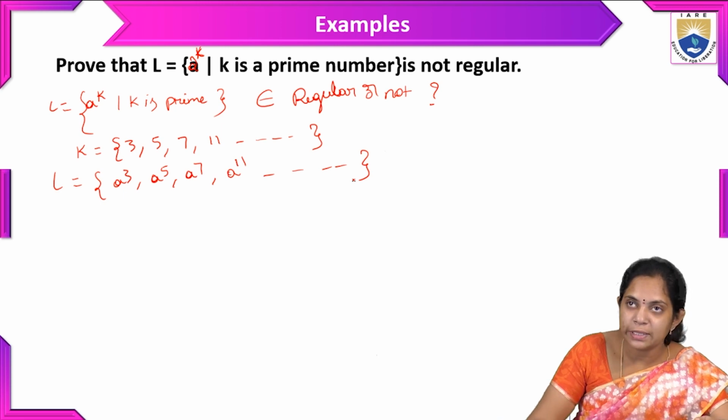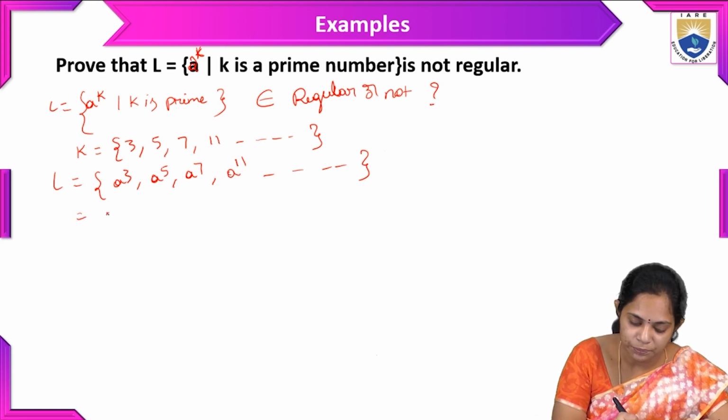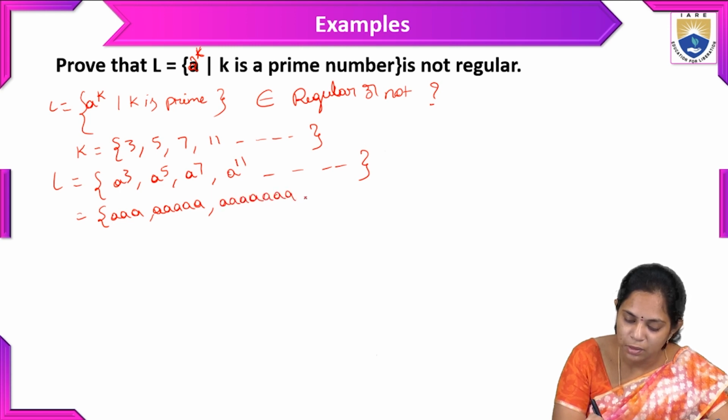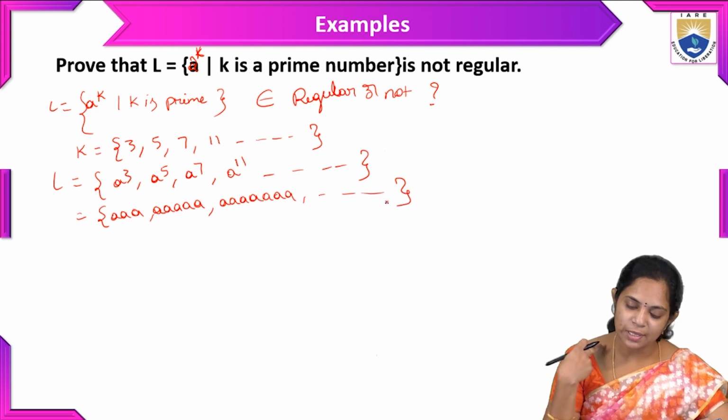Let us elaborate this language: a power 3, a power 5, a power 7 and so on. So here is the language.